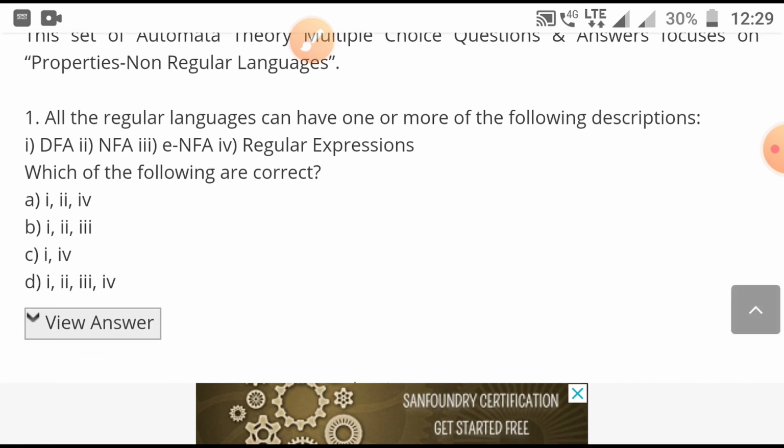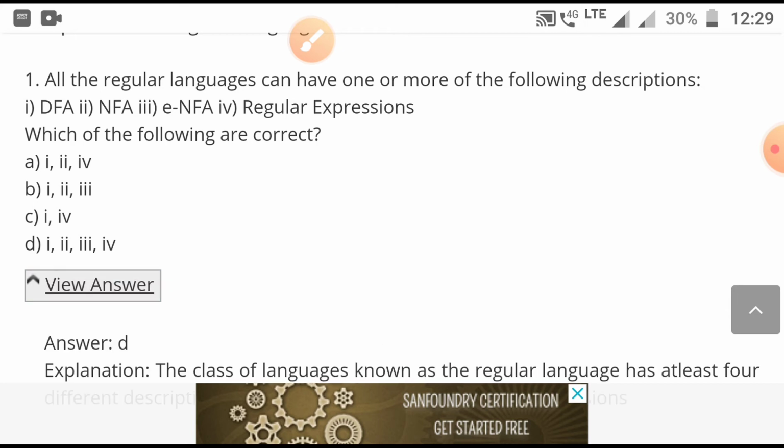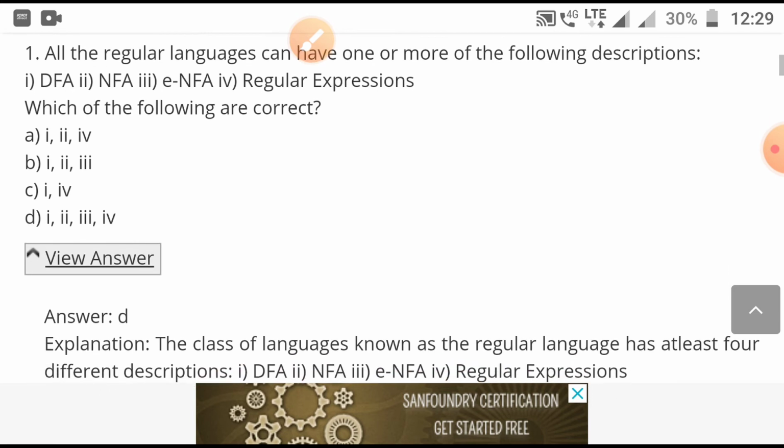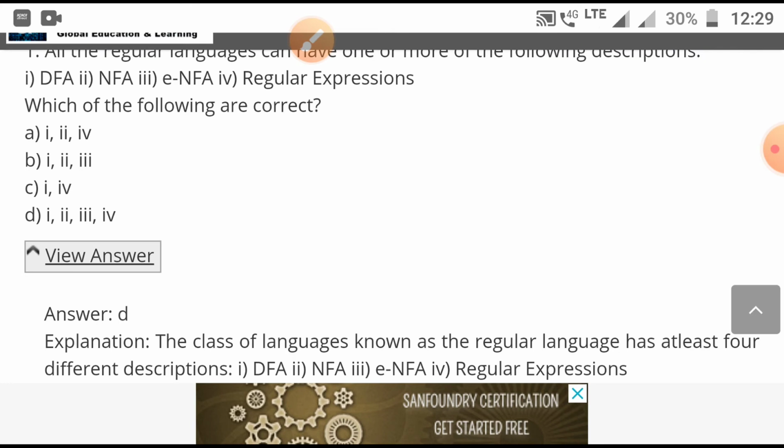First question is, all the regular languages can have one or more of the following descriptions. First DFA, second NFA, third null move NFA, fourth regular expression. All the regular languages can have one or more of the following descriptions. So D option is correct, which means all the DFA, NFA and null move NFA and regular